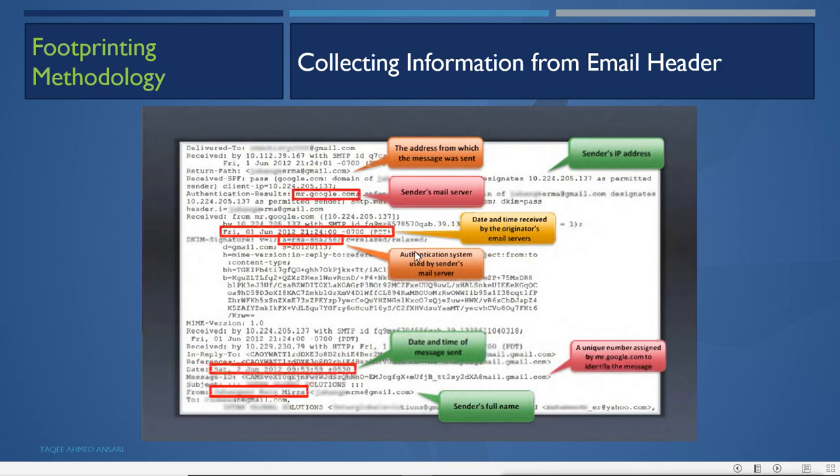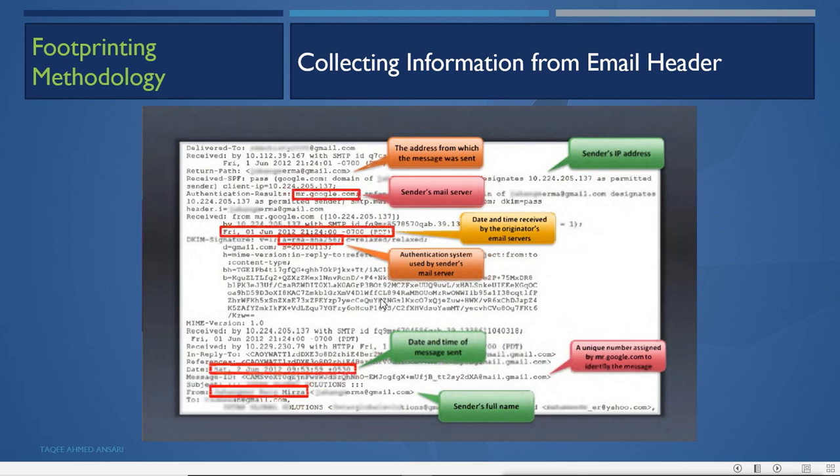You can see the authentication system used by the sender's mail server. Then you can see the date and time the message was sent. You can see a unique number assigned by Google to deliver and identify these messages. You can see the sender's full name. All this information you can see in the email header.